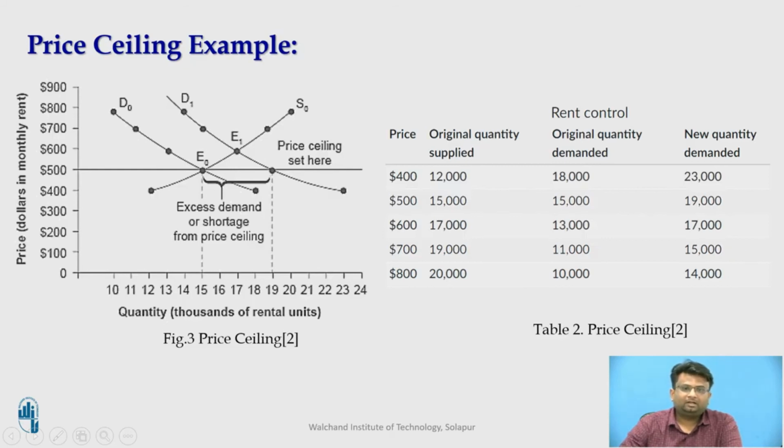However, the underlying forces that shifted the demand curve to the right are still there. At the fixed maximum price of $500, the quantity supplied will remain 15,000 rental units. So in other words, what will happen? The quantity demanded exceeds the quantity supplied, and a shortage of rental housing will be created.